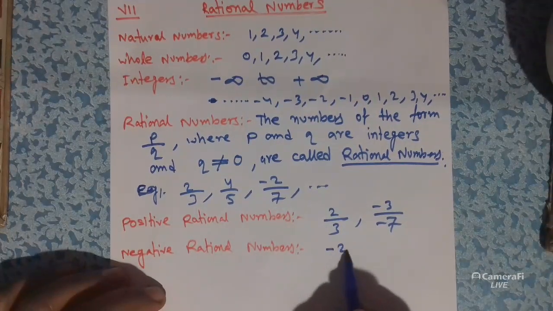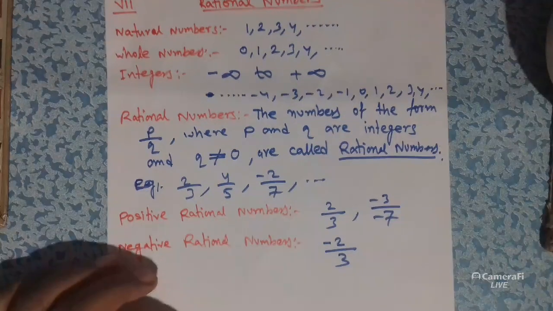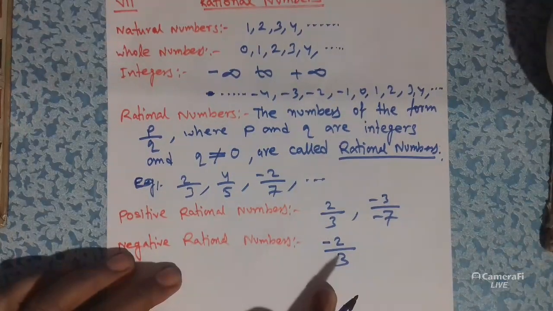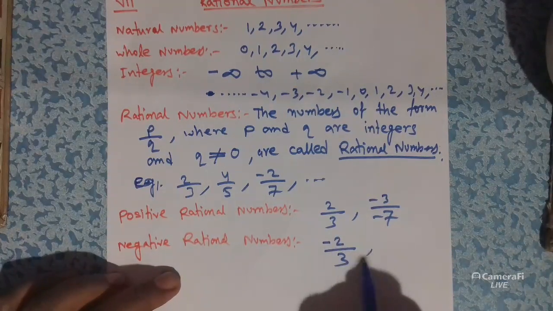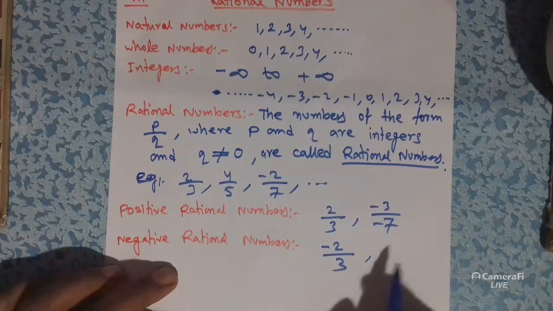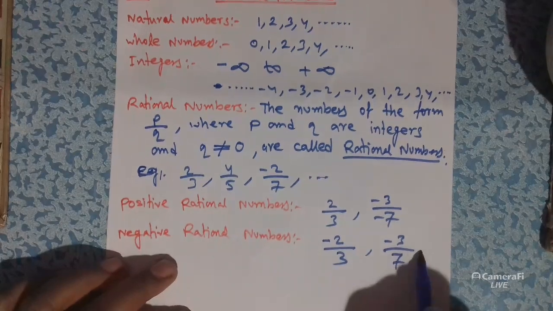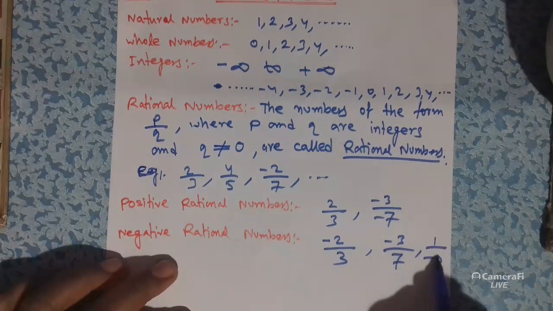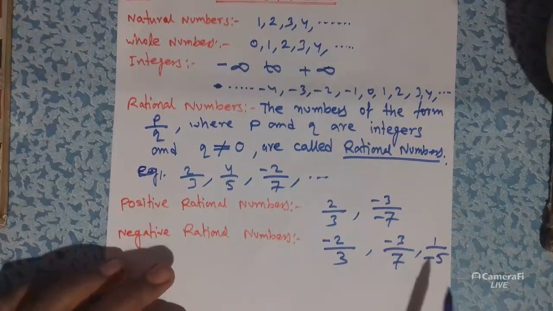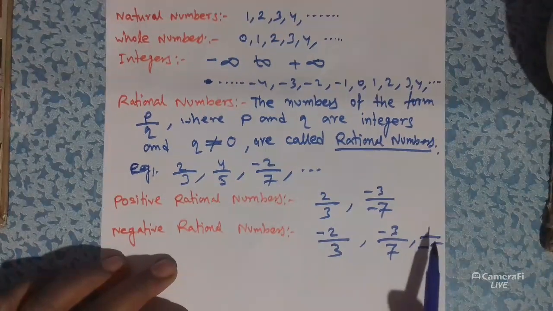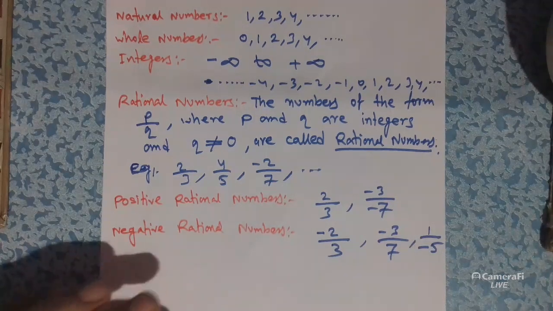As for example, if I have written minus 2 by 3, here the numerator is negative and the denominator is positive. So it is called a negative rational number. Similarly, if I write minus 3 by 7, it is also called negative. If I write 1 by minus 5, here you can see that the numerator is positive and the denominator is negative. So it is a negative rational number.